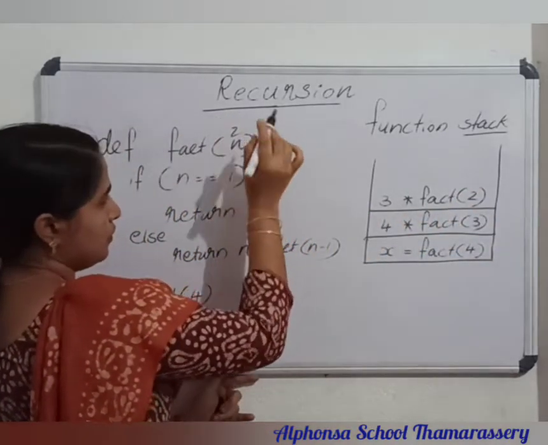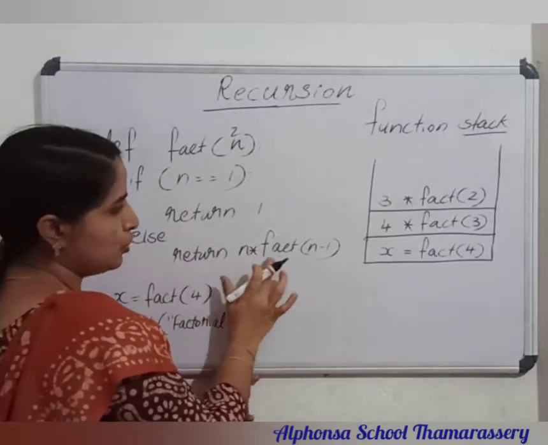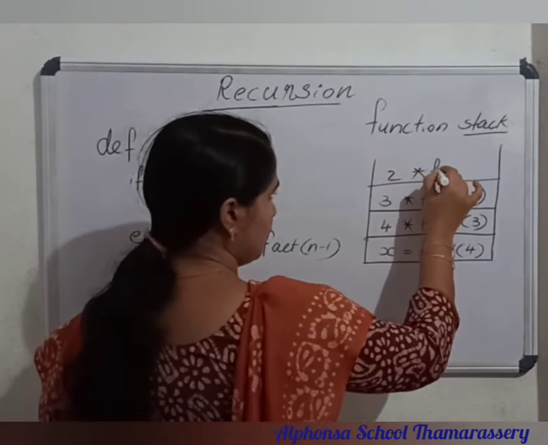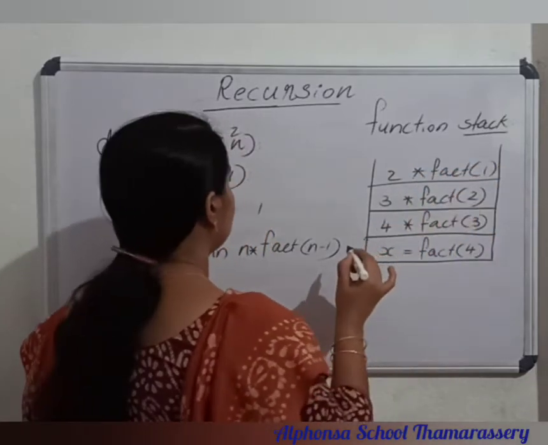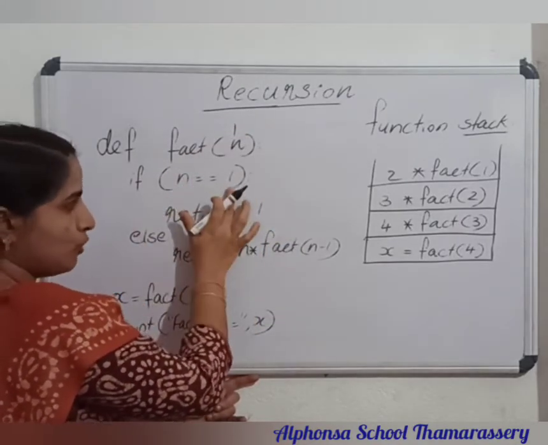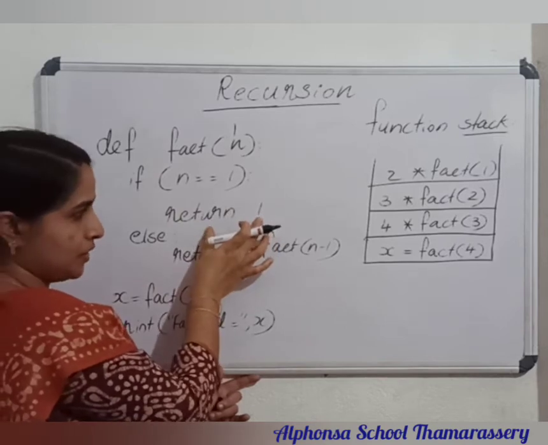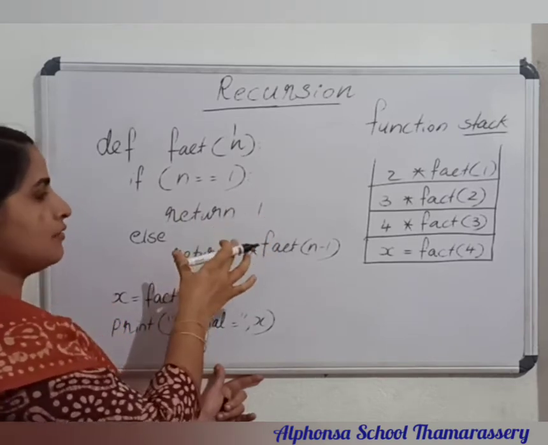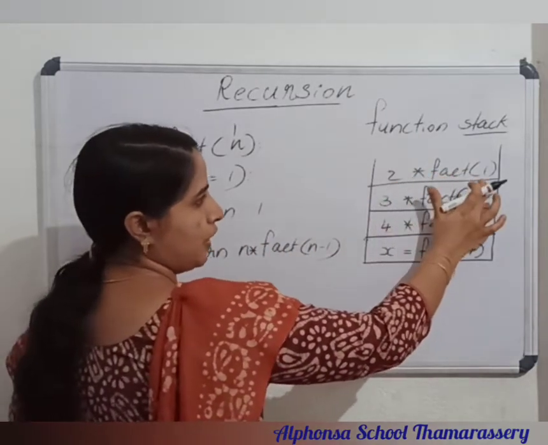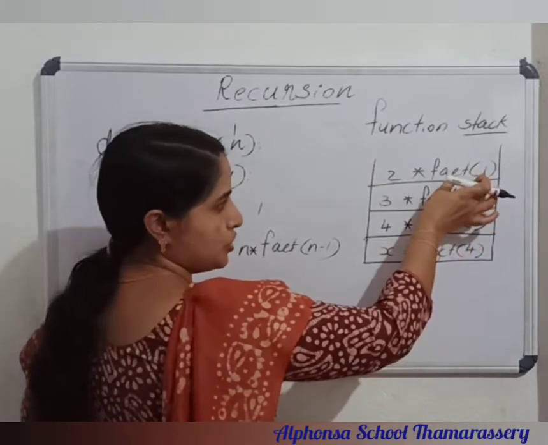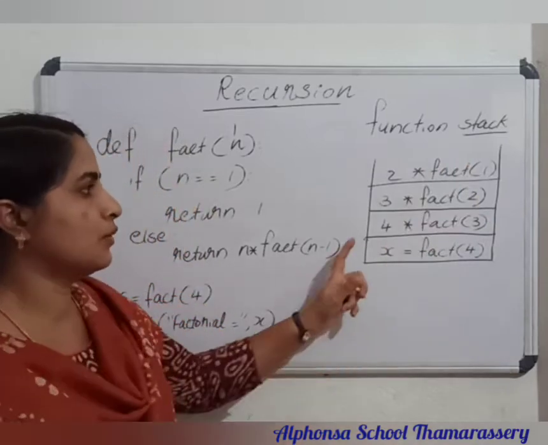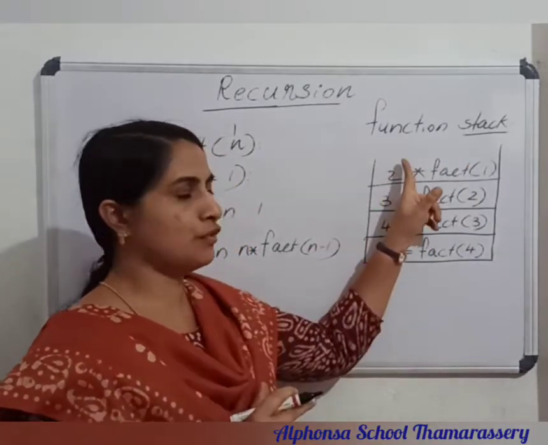Fact of 2, so return 2 into fact of 1. That is stored inside the stack, 2 into fact of 1. Then now n equal to 1, so return 1. When one function is returning with a value, it just moves to the stack top. Now the stack top contains fact of 1. Since fact of 1 is substituted with the value, it is removed from the stack. So the stack is executing every time with the content of the stack top.